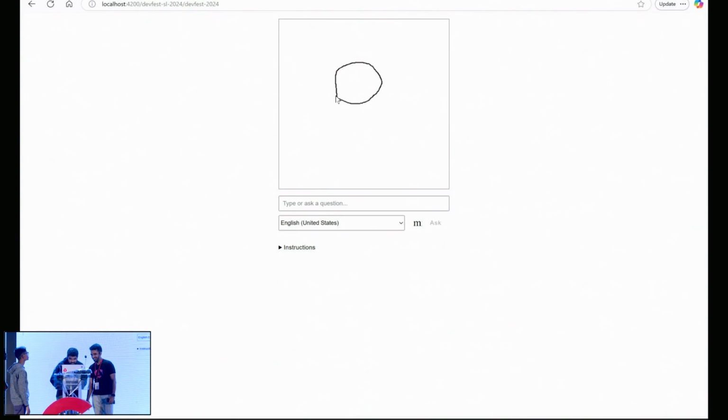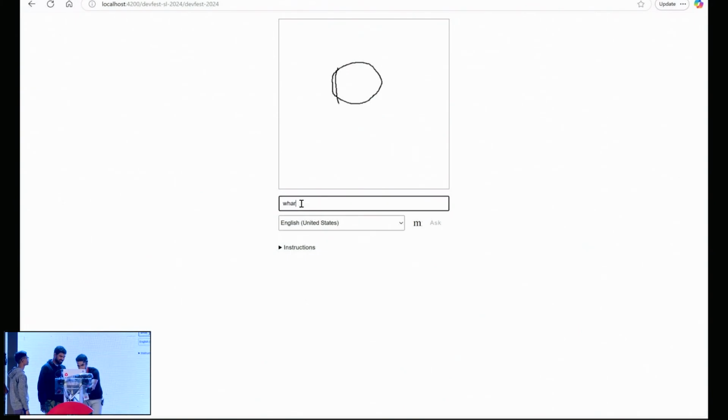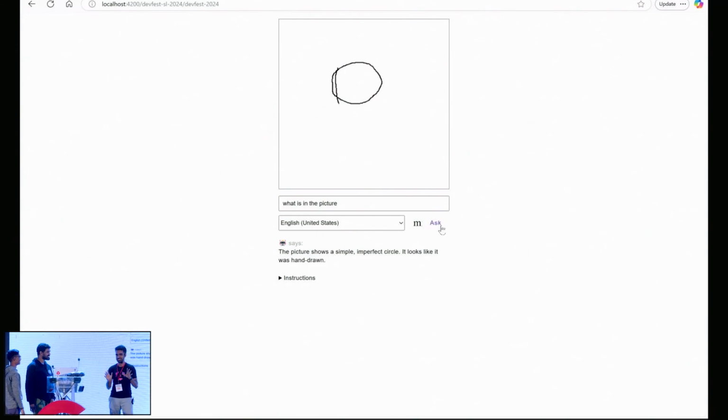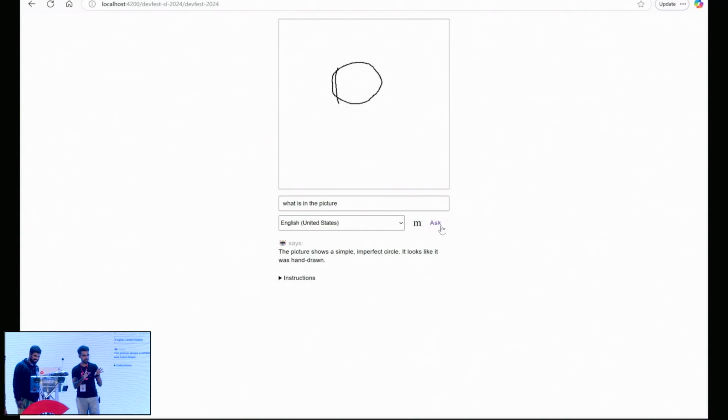All right, he has drawn an object. I don't know whether it's a circle or a ball. Let's ask what this image is. The picture shows a simple, imperfect circle. It looks like it was hand-drawn. I asked him to draw a ball, but he drew a circle, but it makes sense, right? It's able to identify the object, and Gemini is able to translate that as text, and you can hear the output in voice as well.